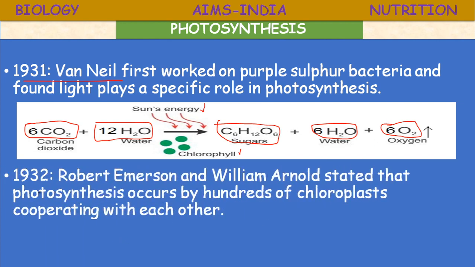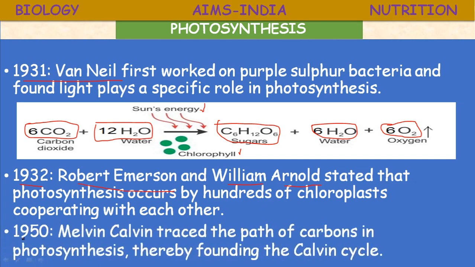Next, another scientist in 1932, Robert Emerson and William Arnold, stated that photosynthesis occurs by hundreds of chloroplasts cooperating with each other. That is very important. A plant may not contain a single chloroplast. A leaf contains several chloroplasts. So these hundreds of chloroplasts are linked to each other, cooperating with each other, and the process of photosynthesis is performed. So that's the Emerson effect. In higher classes you are going to study it.